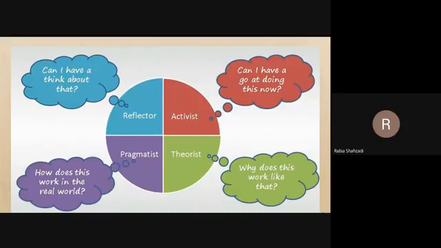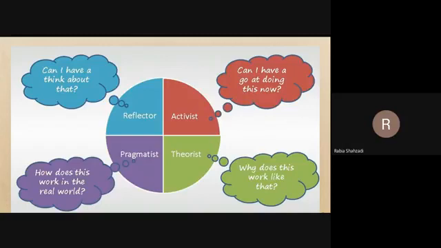Then come the reflectors. These are the people who reflect back on the situation. They collect information from all perspectives, and then they act according to that particular situation. Their actions are based on research. First they collect the information, then they interpret it, and from interpretation they draw conclusions, and after coming to conclusions they act.